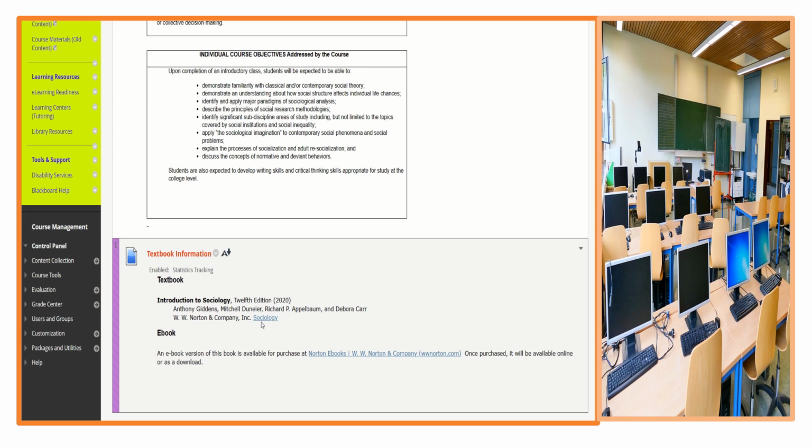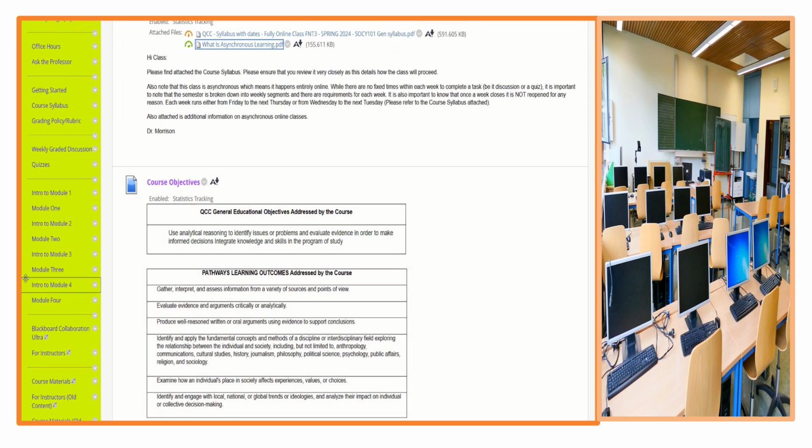So I should be able to go to the hard copy of the text and to the ebook to correlate your page numbers. If I can't find your page numbers in the ebook or in the textbook, then you will not get credit for it. So you have to make sure that you are using the ebook as published by Norton or the hard copy textbook. So let us move on.